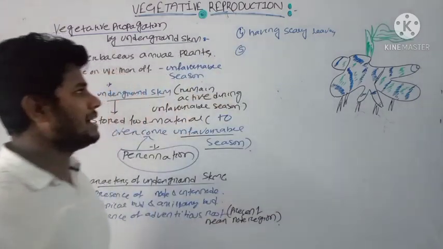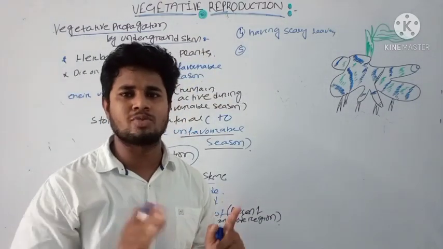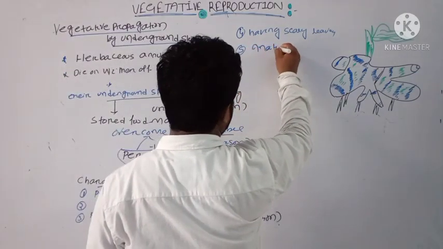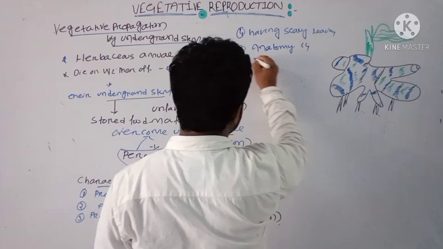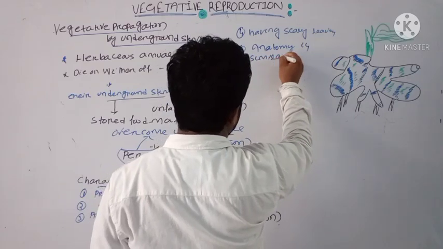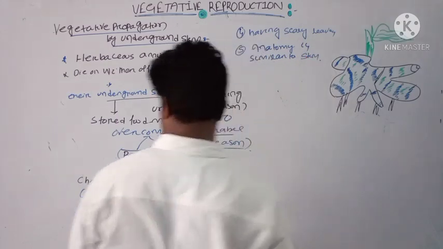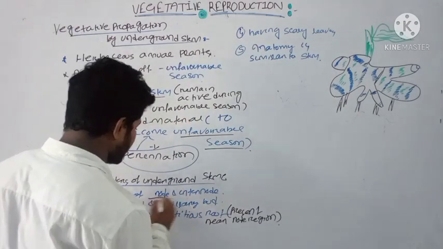And the fifth point is that their anatomy is similar to that of a normal stem. Okay, anatomy is similar to stem. There is presence of node and internode.